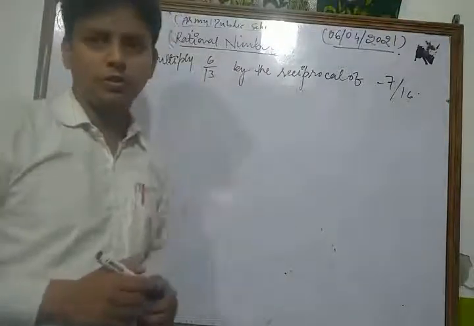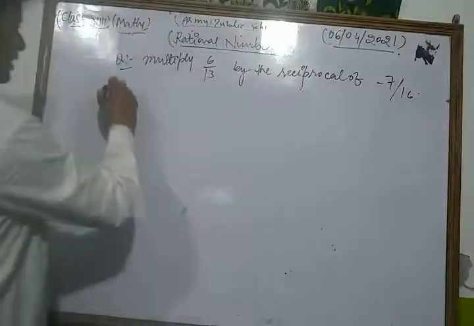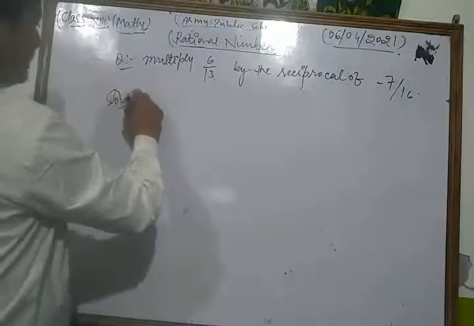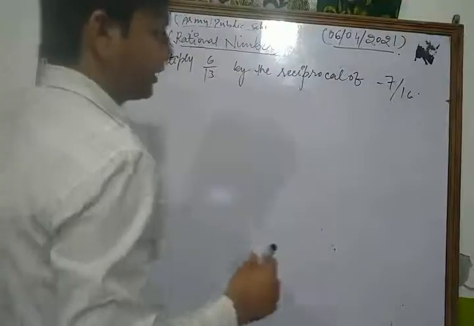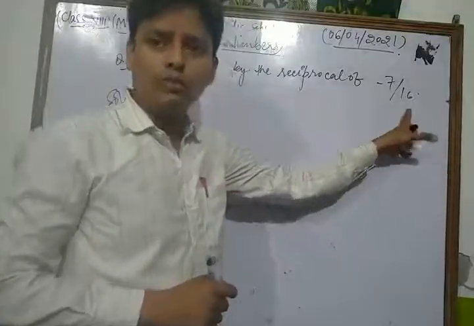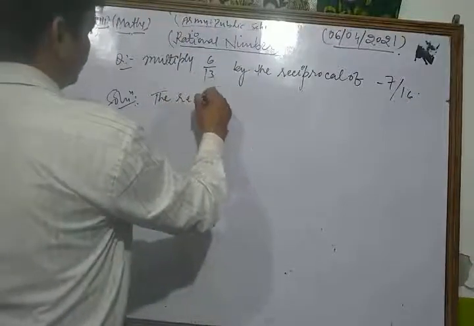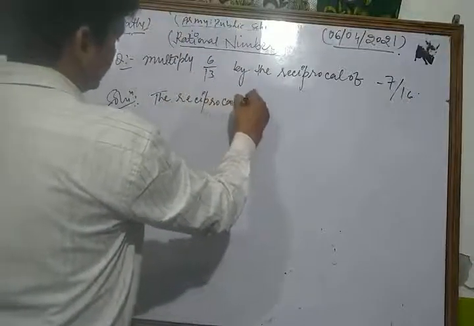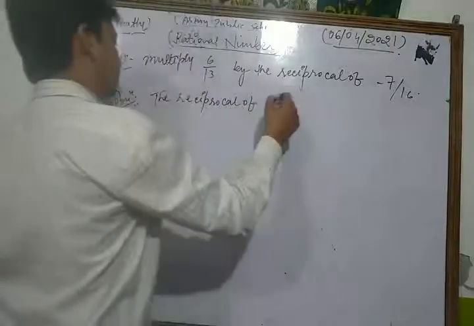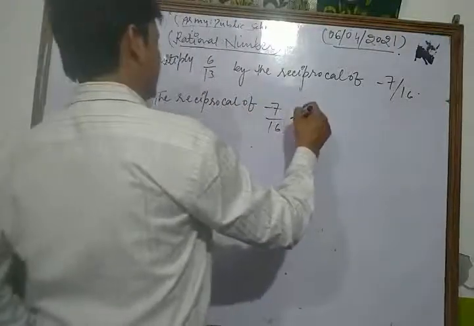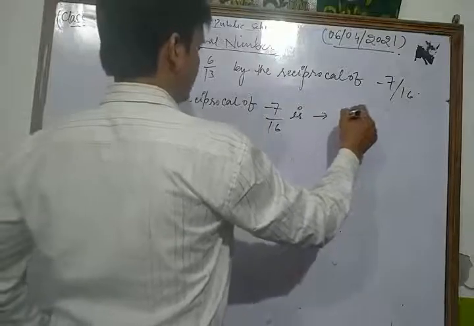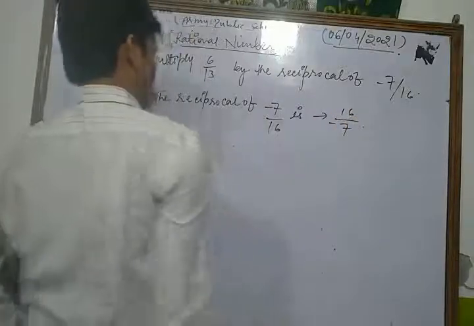This is one of the most important questions of your NCERT syllabus. Let's see its solution. First of all, we write the reciprocal of minus 7 upon 16. The reciprocal of minus 7 upon 16 is 16 upon minus 7.